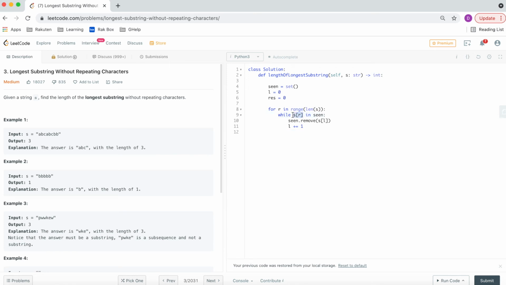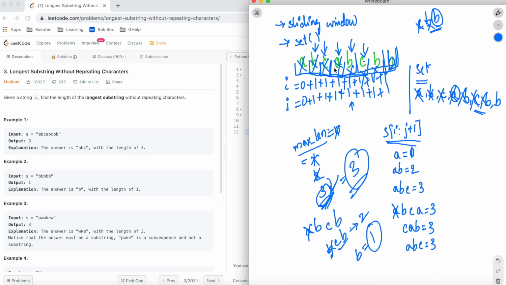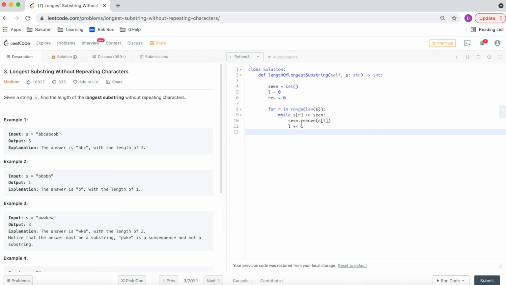In case this is not in seen, so what should we do? When we are at letter C, which is not in seen already, we should go ahead and find the length and update the maximum length. Our length is stored in result. So first we will add the element at the right pointer to the set, and then we will update the result with the max of the already obtained result, comma, r minus l plus 1.